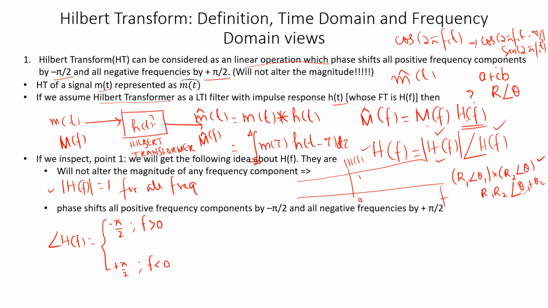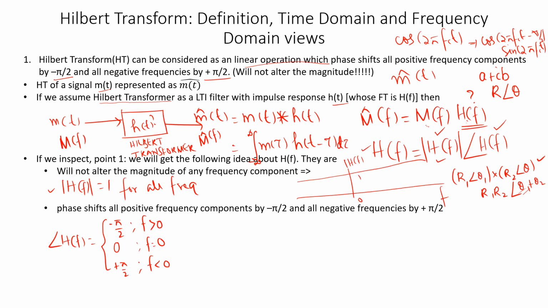We have considered f greater than 0 and f less than 0, so it is not providing any phase shift at f equal to 0. If there is any DC component, it will leave it as such.